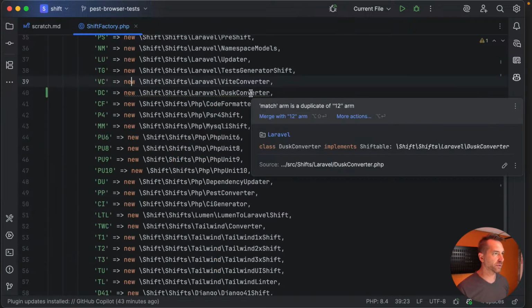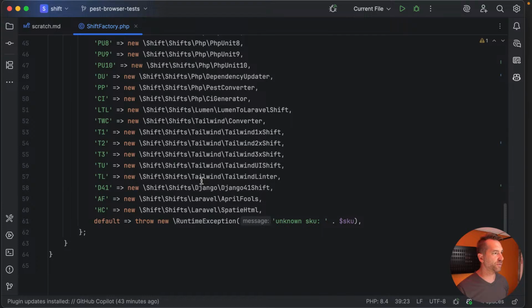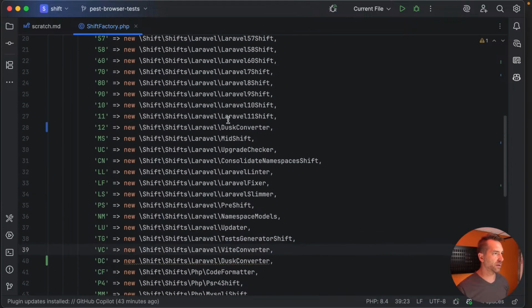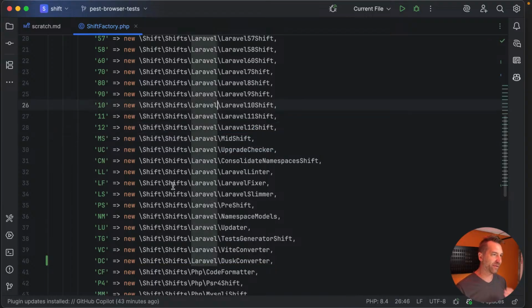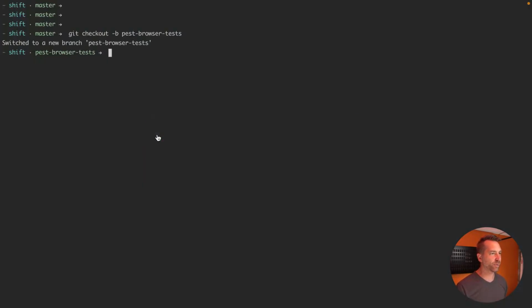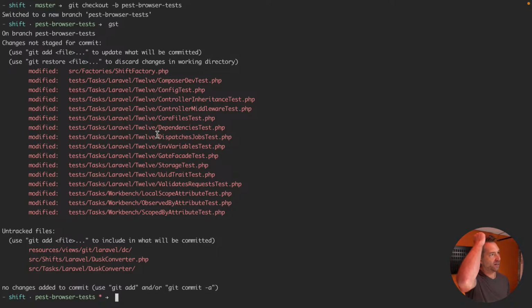Okay, what's wrong with this? Match arm is a duplicate of 12 arm. Oh, did you change that? PHP Storm, come on. I was worried it renamed that. Did it do that everywhere? Let's find out. You did, didn't you?